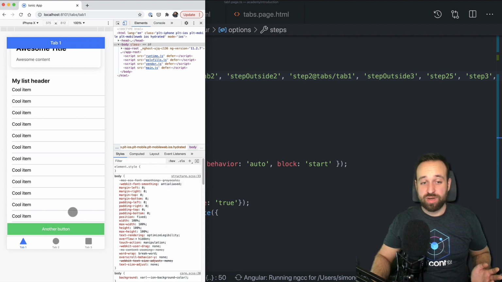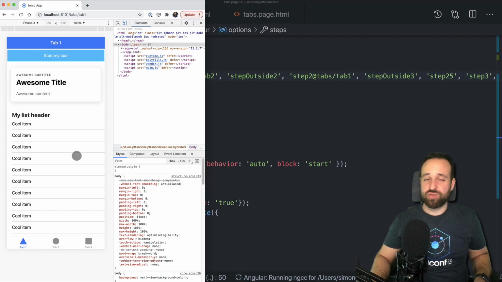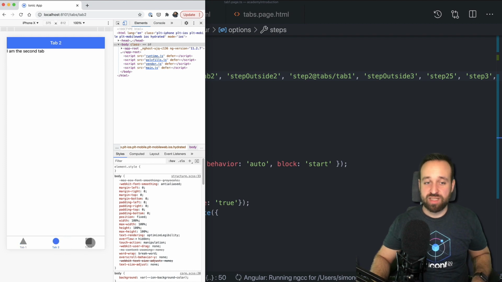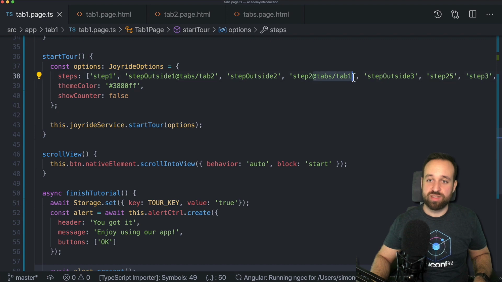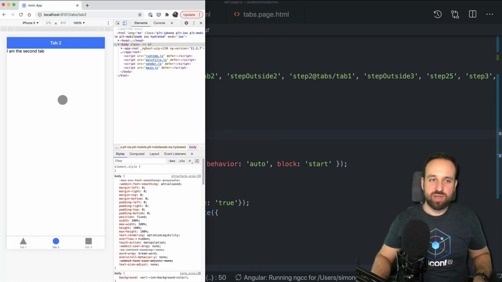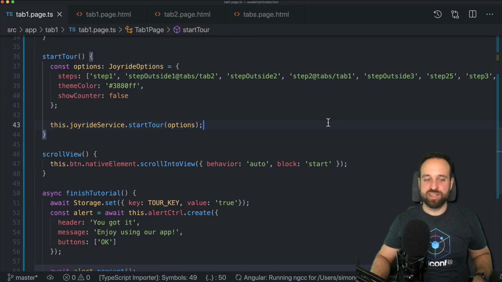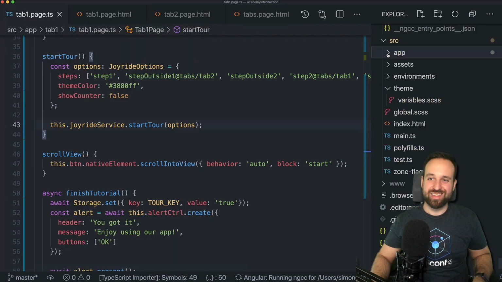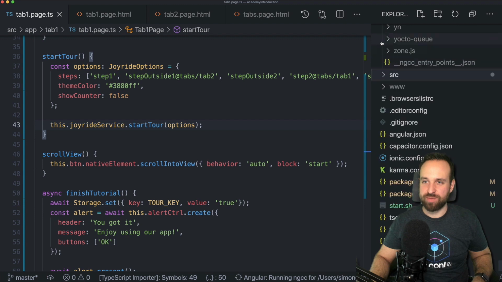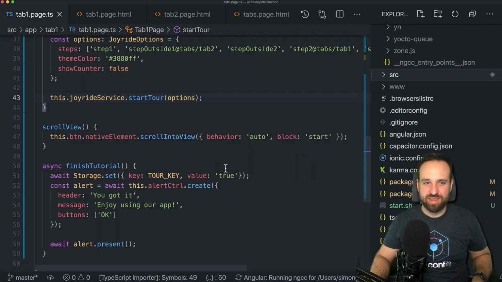So now we're able to build a really complex introduction to our app. Not only within one page, we could have navigation to other pages just with this little syntax, which I quite enjoy. I guess it's just using the Angular router in the background. It works quite good inside the preview here. The only problem I encountered was on mobile devices, especially iOS this time. Usually the problems are on Android. This time the problem was on iOS.